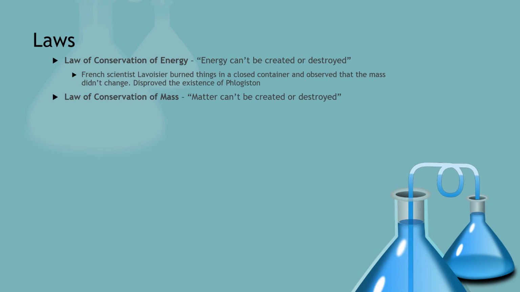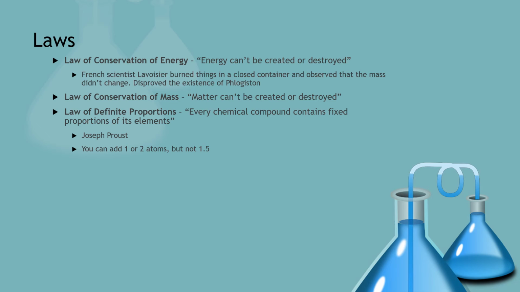Let's see, the law of conservation of mass. So mass cannot be created nor destroyed. Then there's the law of definite proportions, which states that every chemical compound contains a fixed number of proportions of its elements. This was discovered by a scientist named Joseph Proust, and he said that you can add 1 or 2 atoms, but not 1.5, for example.